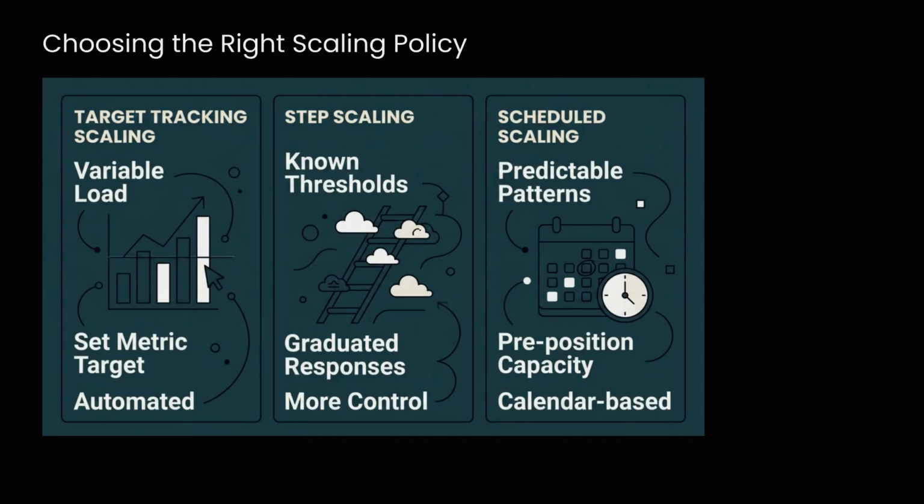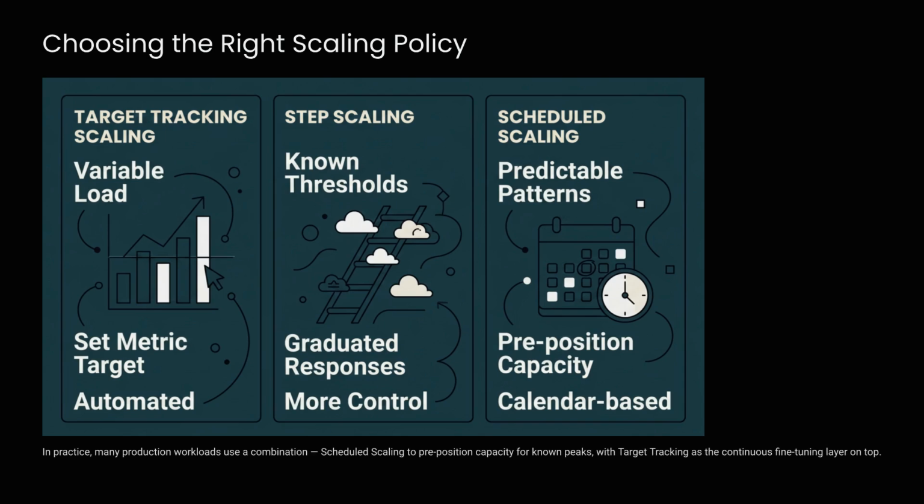When choosing the right scaling policy, target tracking handles variable loads automatically. Step scaling uses known thresholds for graduated, more controlled responses. Scheduled scaling manages predictable, calendar-based patterns. Many production workloads use a combination of scheduled scaling and target tracking.